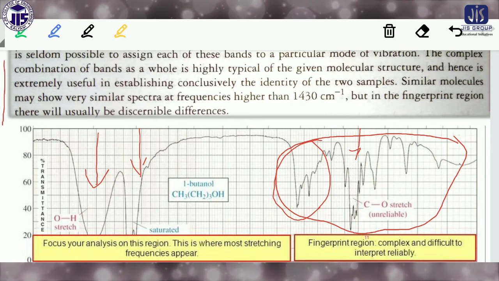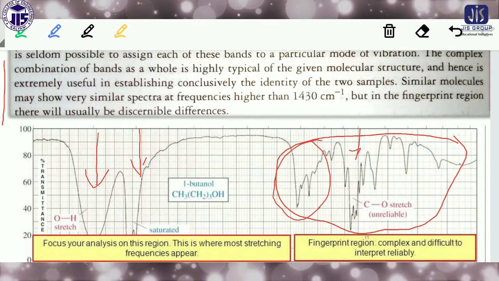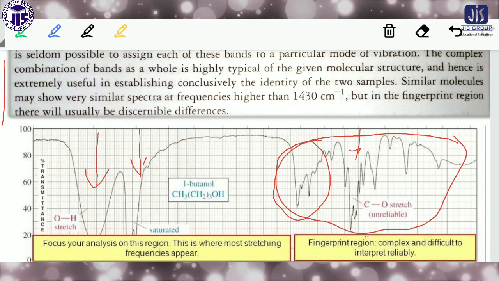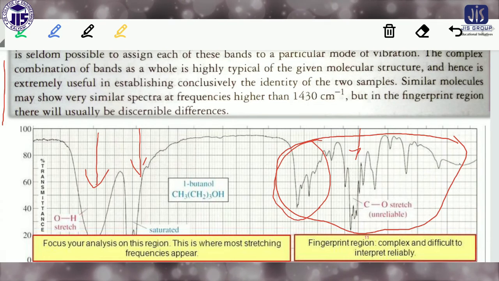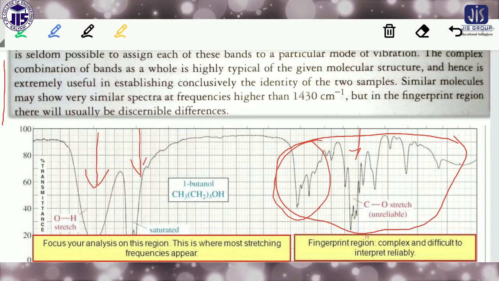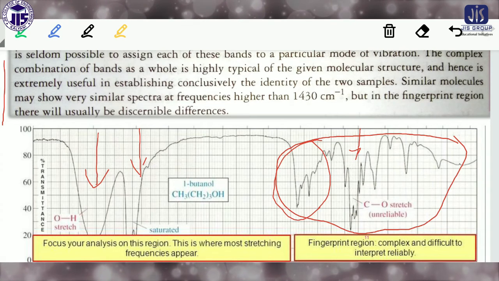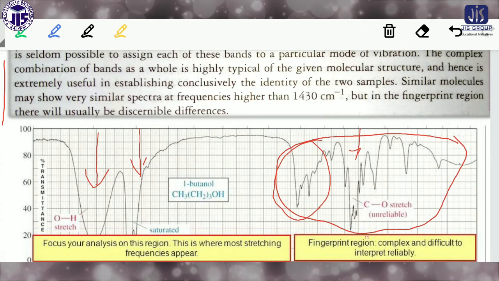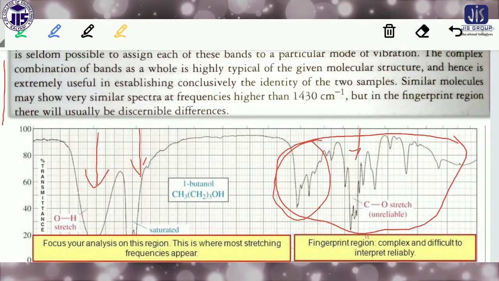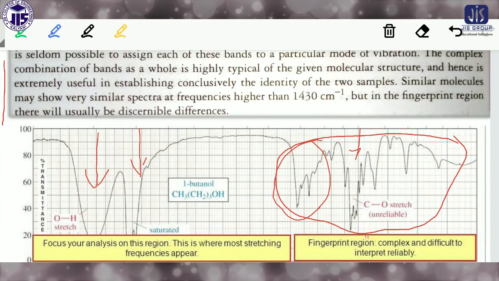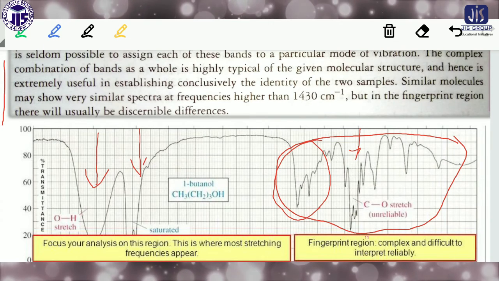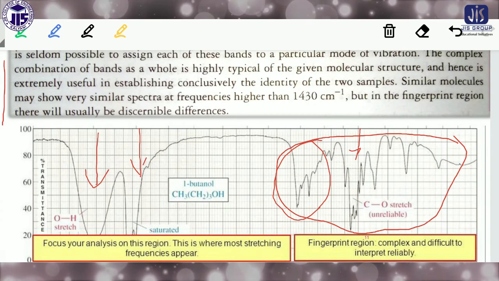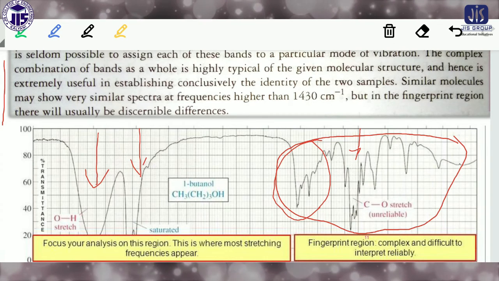If you think about the fingerprint of a human being, you can understand that you can expect a fixed, particular fingerprint from a particular person. The fingerprint region is also like this. This is the identification part of a compound, fixed for each and every compound. That's why this region is called the fingerprint region.